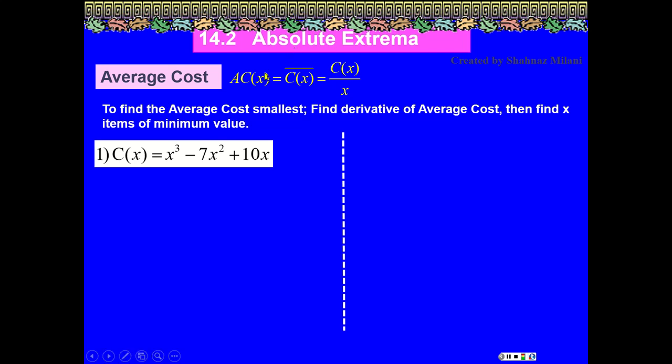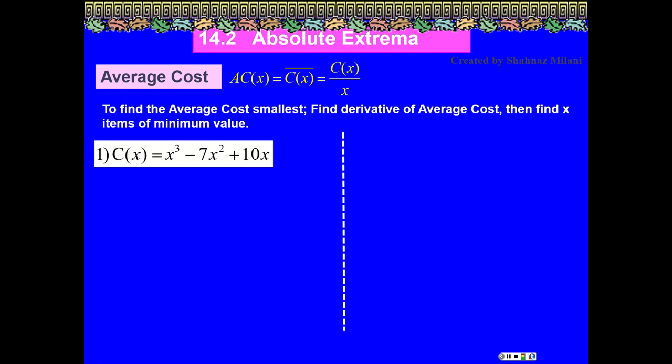Now, problem number 1. Read the question. This problem explains how to find the average cost. The average cost is indicated with a bar above the cost, that sign means the average, and whatever your equation is, you divide it by x. Let me make it so simple.